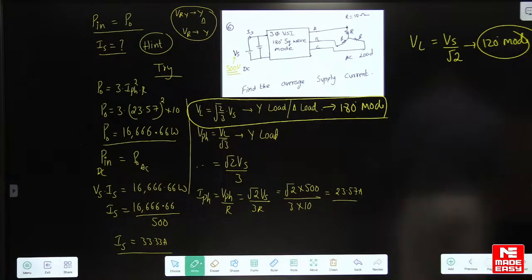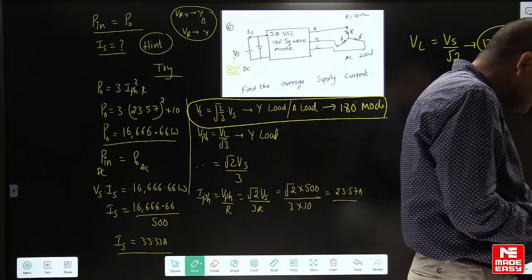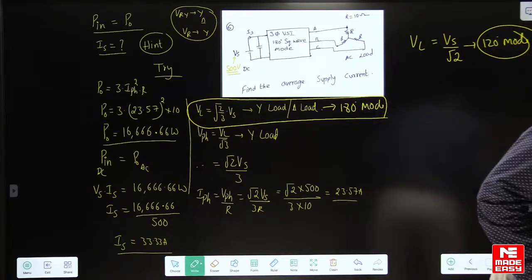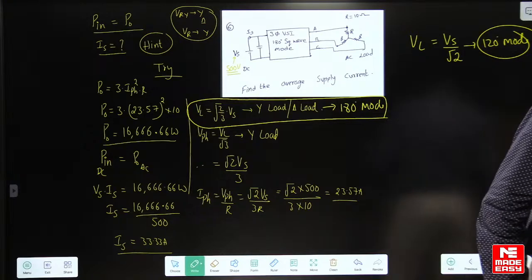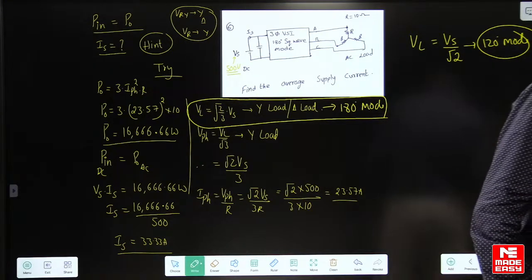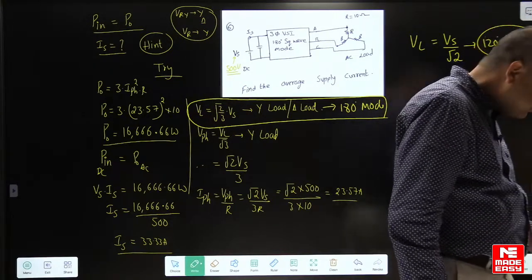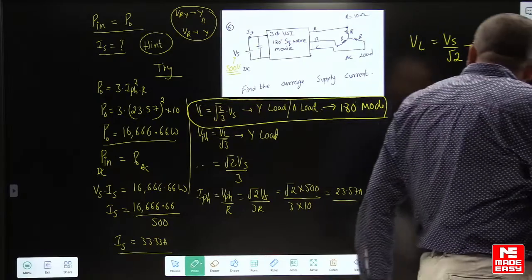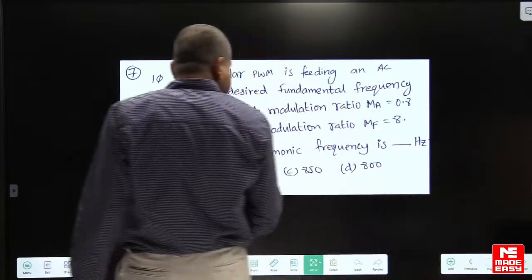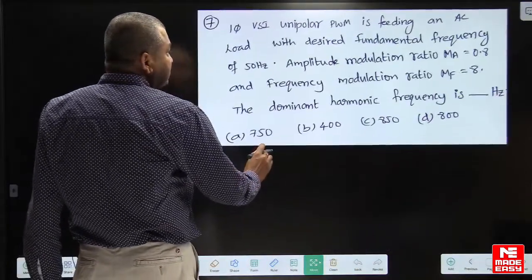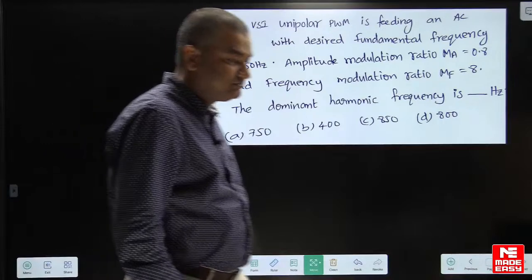Yes. Yes, Mr. Tiwari, why did you get 100 amperes here? For which case? Yes, go through the next question. Yes, guys, go through the next question. Question number 7.